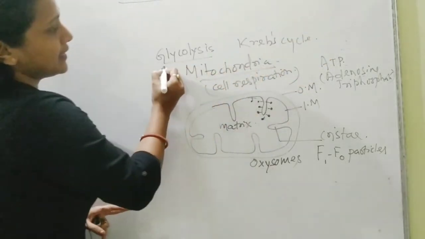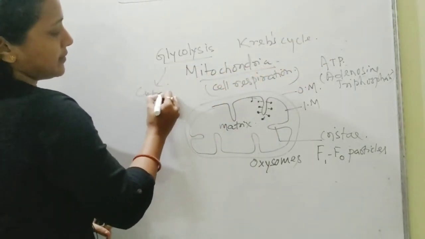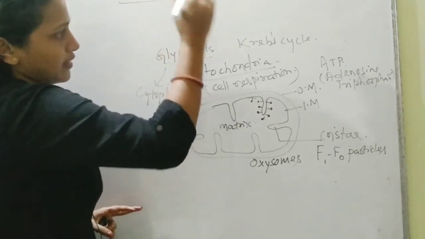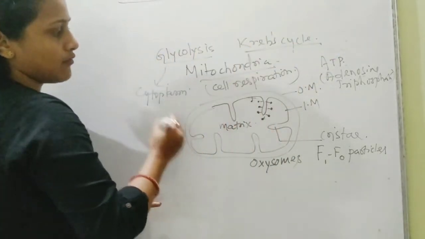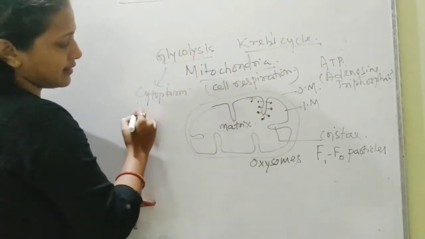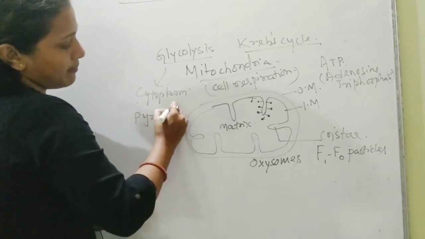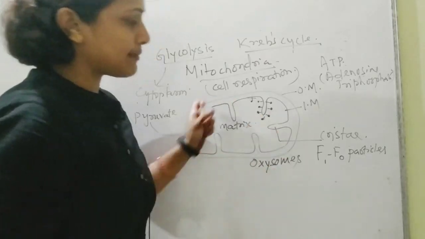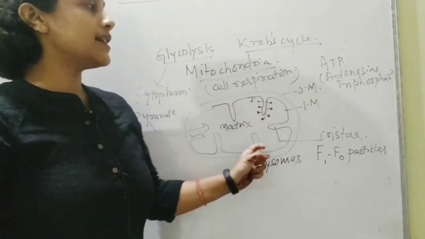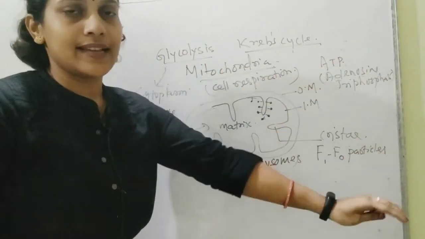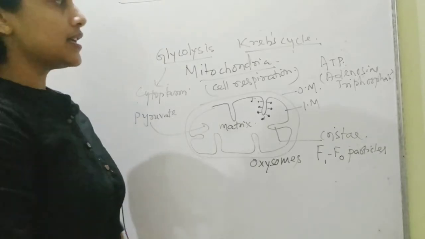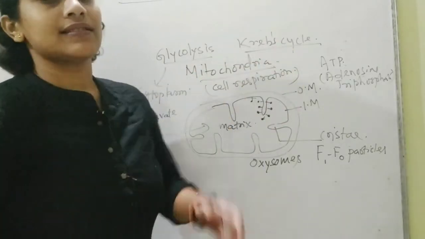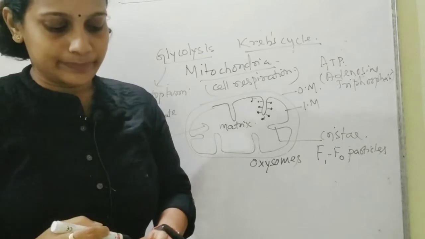Glycolysis takes place in the cytoplasm. Whereas for the Krebs cycle, once the glycolysis product, that is the pyruvate, is formed, the pyruvate enters into the matrix, and over here the Krebs cycle takes place until ATP is synthesized in sufficient amount. So that's why mitochondria is called the site of cellular respiration.